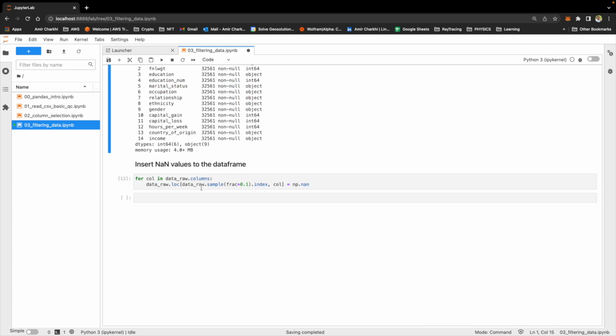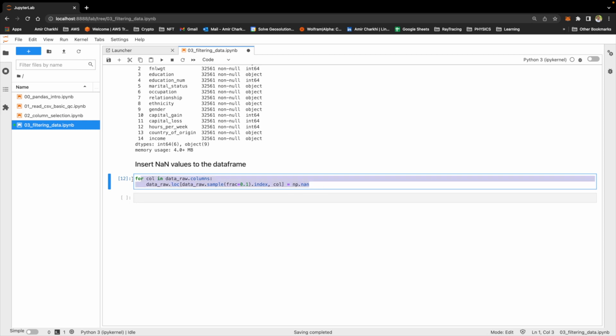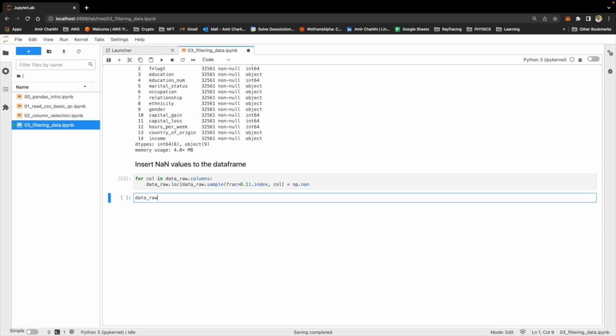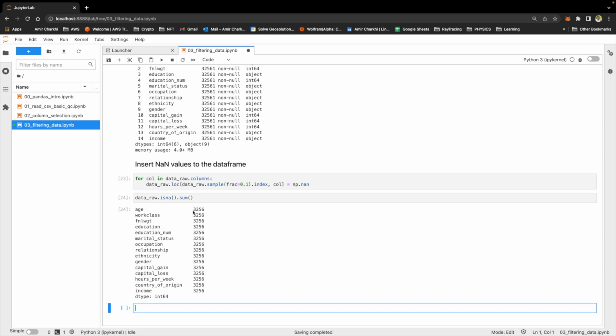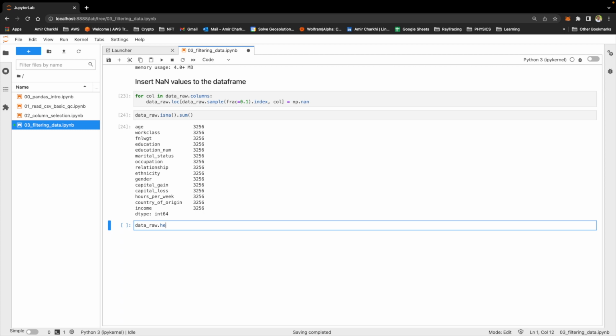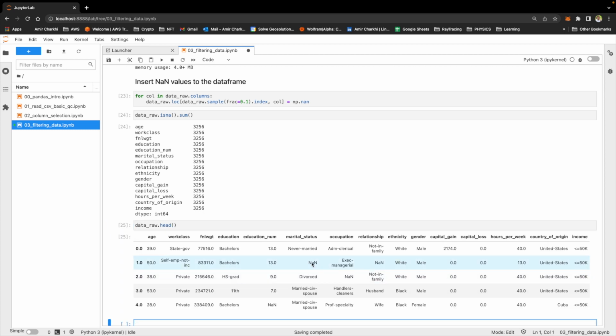For the purposes of this exercise, I want null values because I want to show you how to deal with them. Using these two lines, which you can go ahead and copy, I am inserting null values randomly in the data raw. So if I do data raw is NA dot sum, I can see that I have introduced almost 3,250 null values to every single column. If I look at data raw.head, you can see that there is a null value here, another null value here. So randomly, I introduced null values to this data.